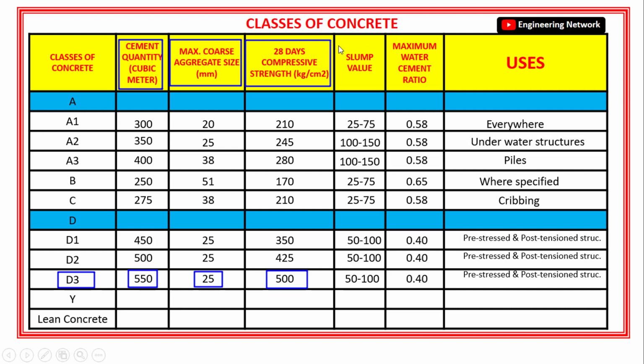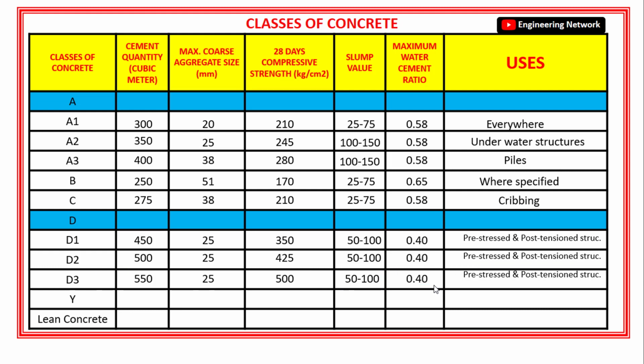The slump value of class D3 concrete is 50 to 100 mm. And the maximum water cement ratio for class D3 concrete is 0.40. Now, the class D3 concrete is also used for pre-stressed and post-tension concrete structures.